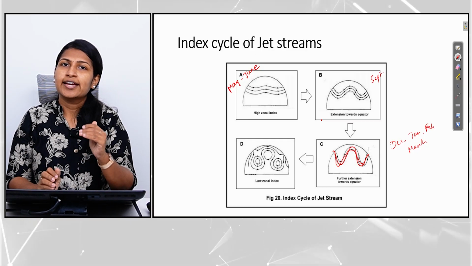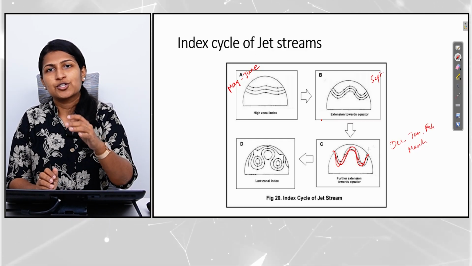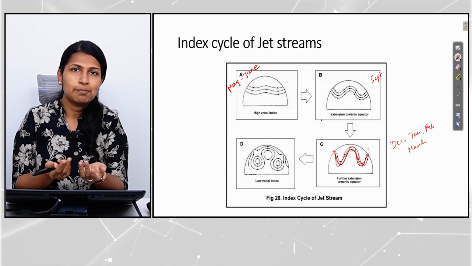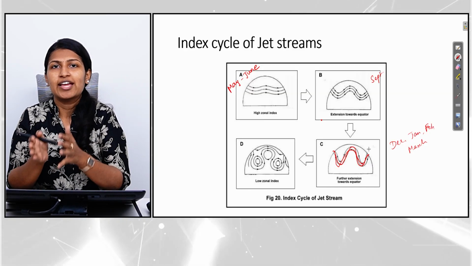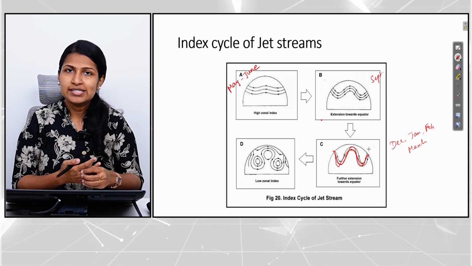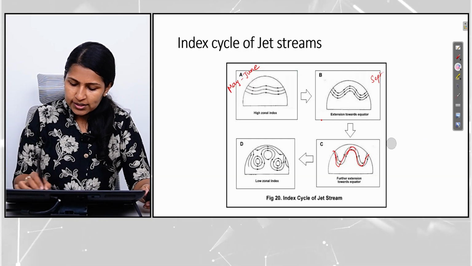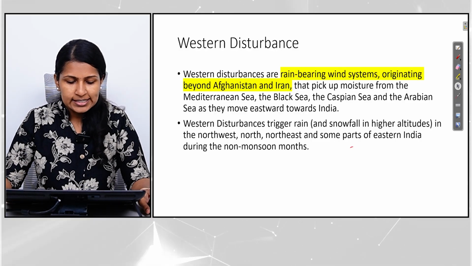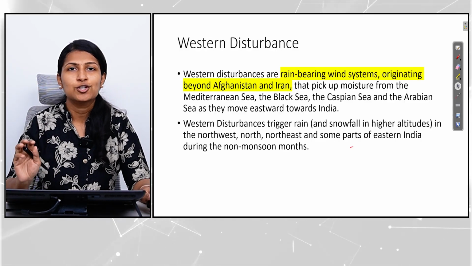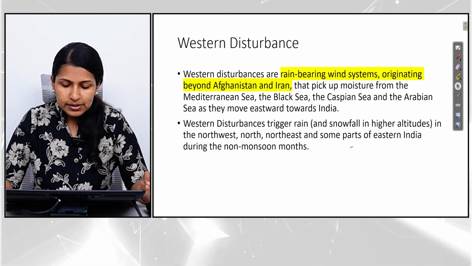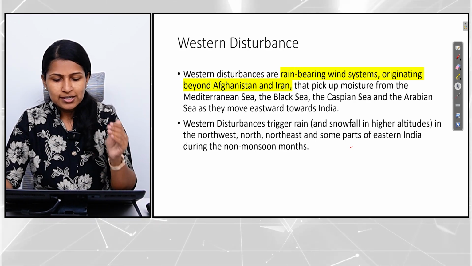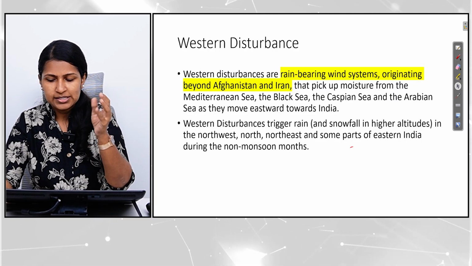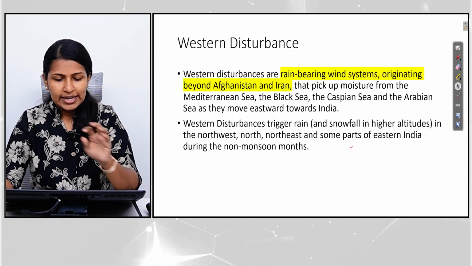Okay, and then as the sun again starts shifting northwards, by the month of March, April, it will again go back to its position. So the jet streams can shift northwards and southwards depending on seasons, and that is what plays a very crucial role with regard to western disturbance in India. So now let us try to understand what are western disturbances. So first let us discuss the definition, and then I will explain that concept in detail. Western disturbances are rain-bearing wind systems originating beyond Afghanistan and Iran that pick up moisture from the Mediterranean Sea, Black Sea, Caspian Sea and the Arabian Sea as they move eastwards towards India.